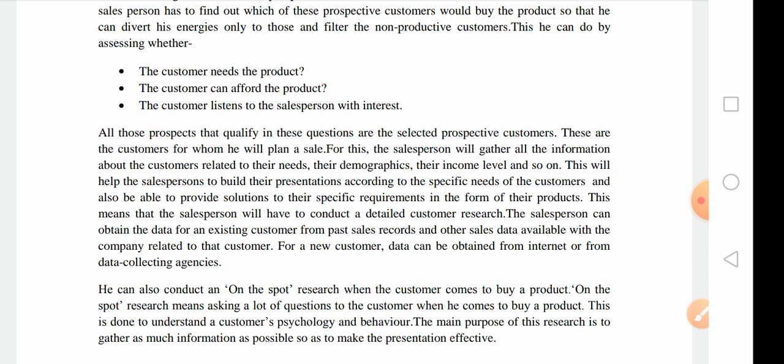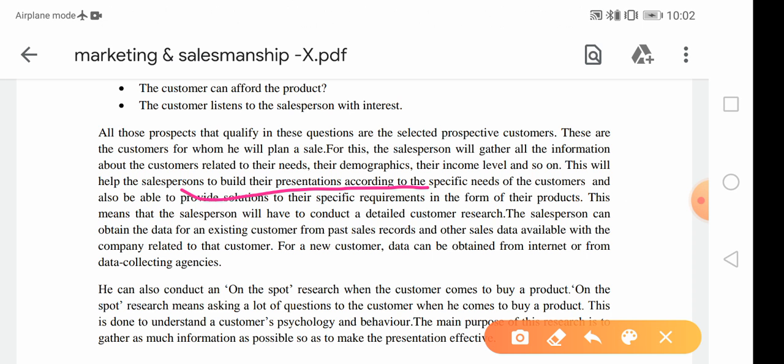Now this will help the salesperson build a presentation according to the specific need of a customer, and also be able to provide solutions to their specific questions or requirements in the form of their products.